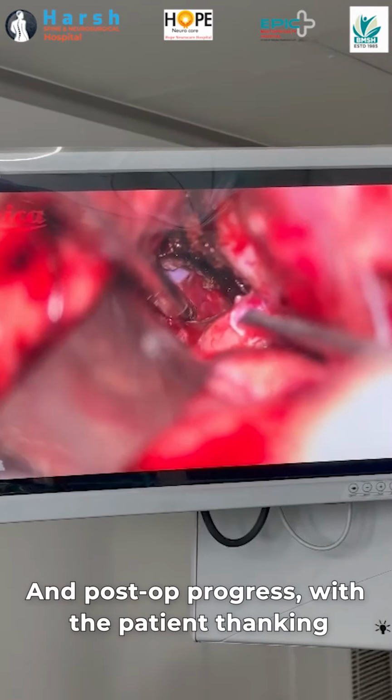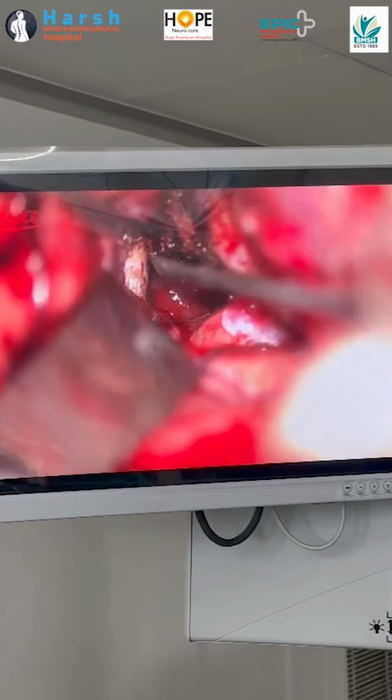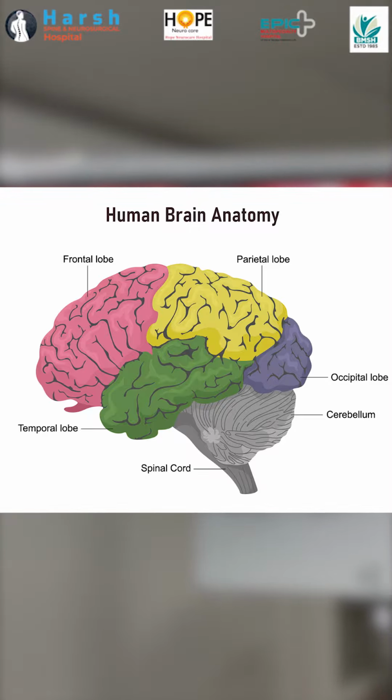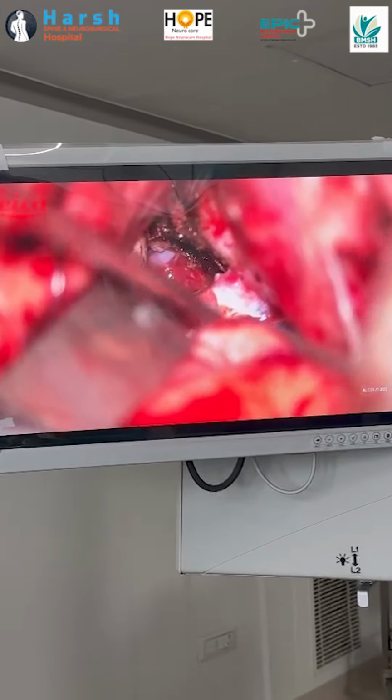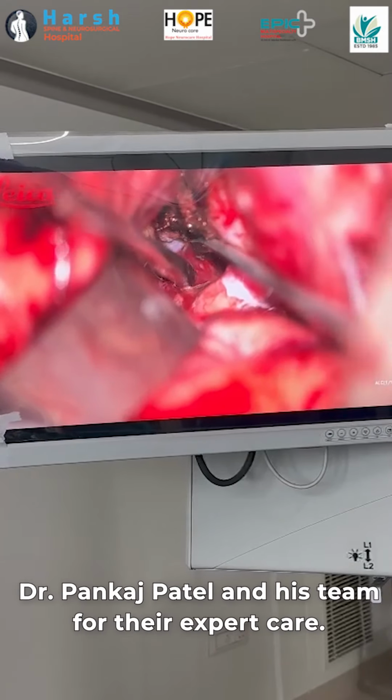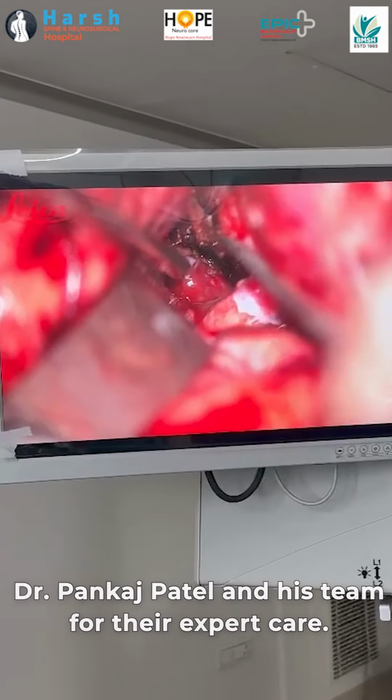This is the right side optic nerve. This is the left side optic nerve. This side is the right side internal carotid artery. This is the opposite side internal carotid artery. This is the tumor bed.